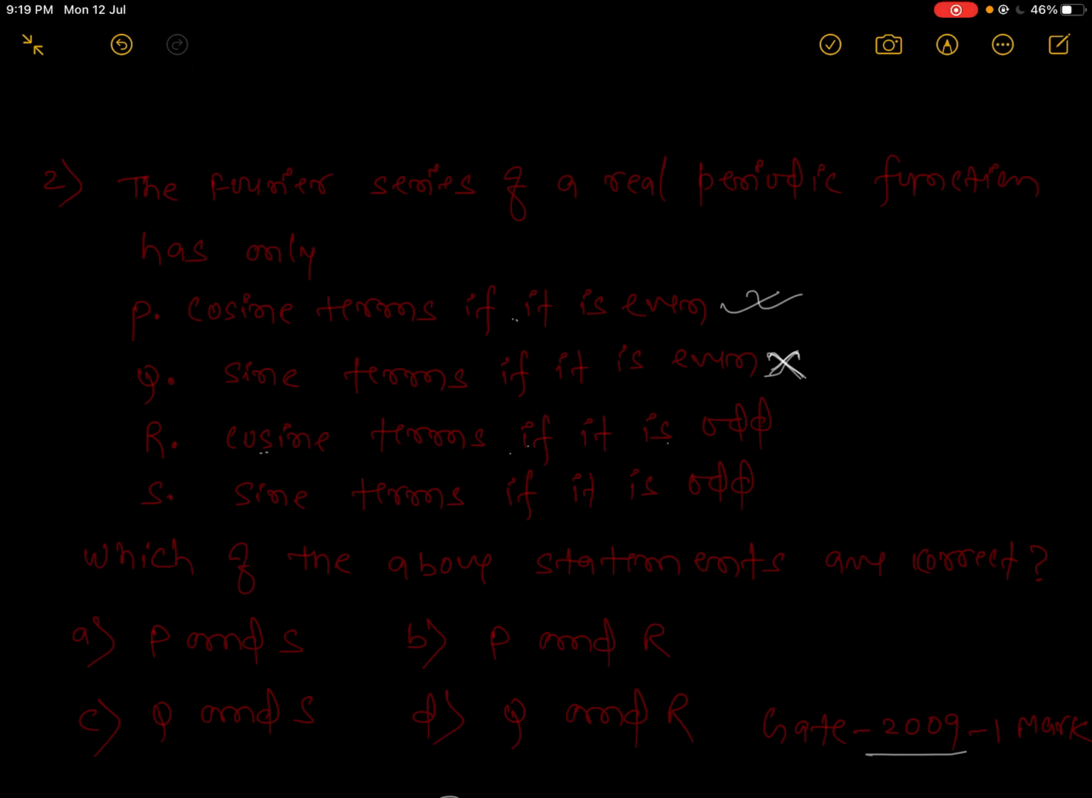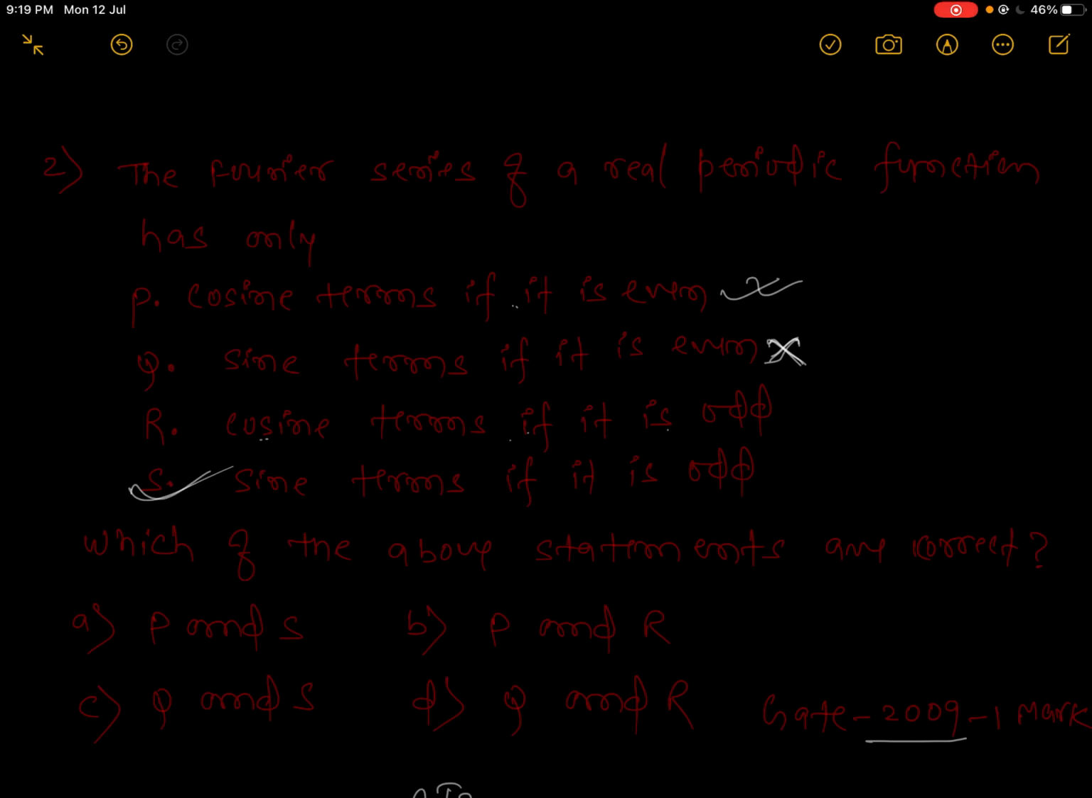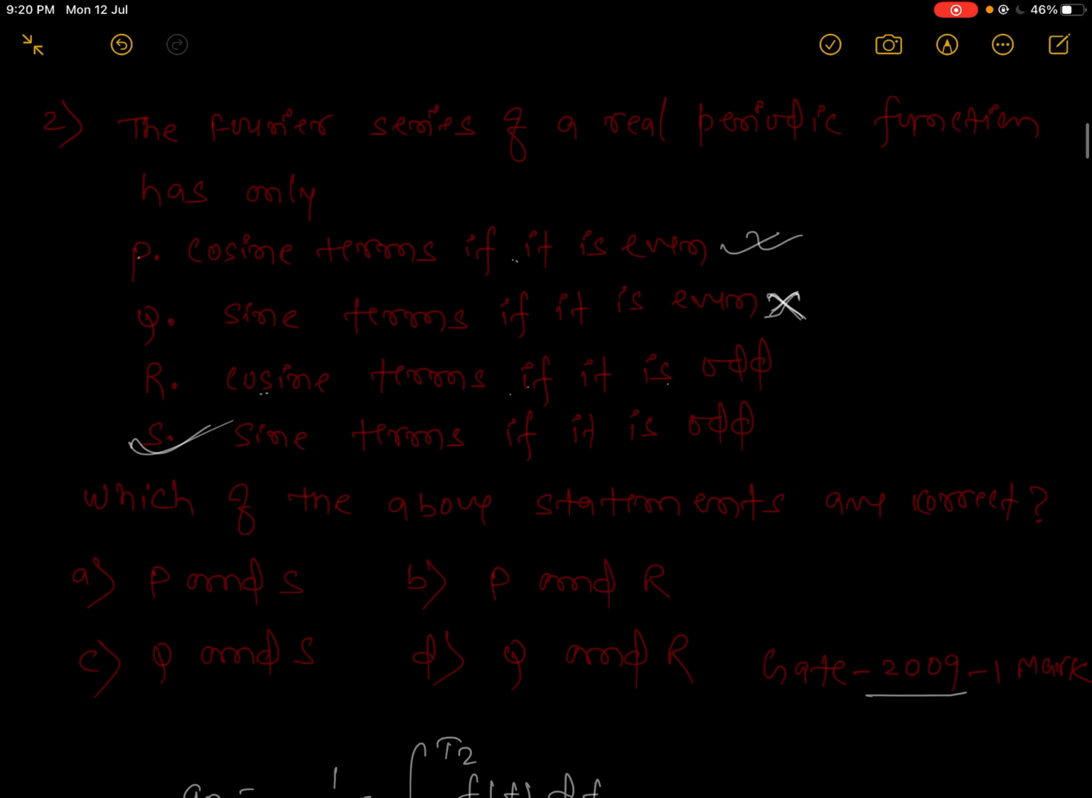And the sine term if it is odd, this one is right, because odd multiplied by odd gives an even result. Then the right answer is P and S. Which of the above statements is correct? Option A will be right, because this one fulfills it. Okay, now comes the next question.